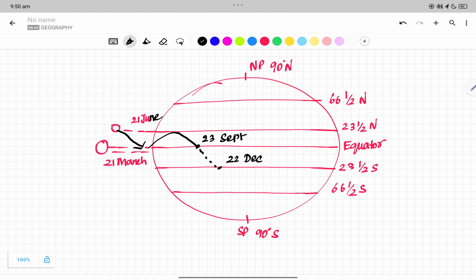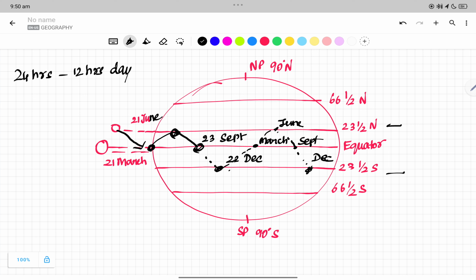You have to leave 2 months, January, February. It is going in March. April, May. You have to leave June. July, August, September. The sun just goes in a cycle between the Tropic of Cancer and Tropic of Capricorn alone. October, November, December. Right. Wherever the sun is present, at that place 24 hours is equally divided between day and night. So in 24 hours we have 12 hours of day and 12 hours of night.